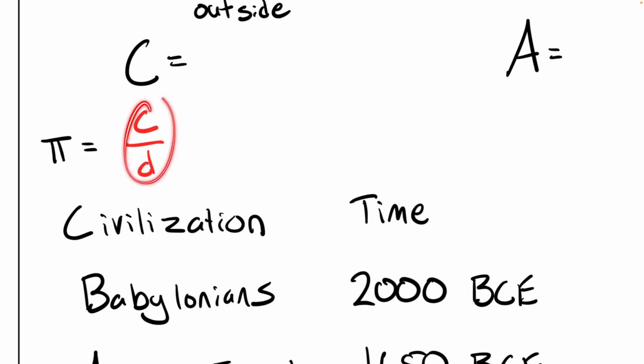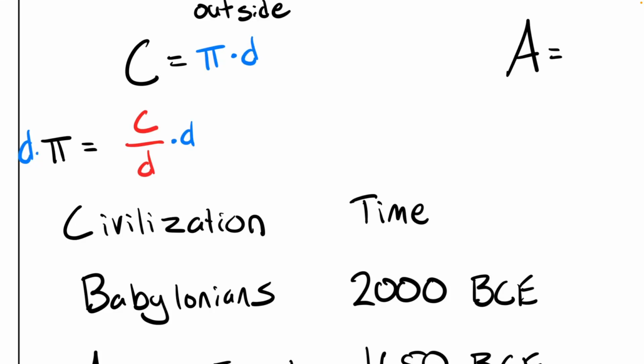So if I want to rewrite this formula, I could multiply both sides by d, and notice what I've done. D is now gone, and I have a formula for circumference. Circumference is just pi times the diameter. So you can say that this is equal to pi times the diameter.